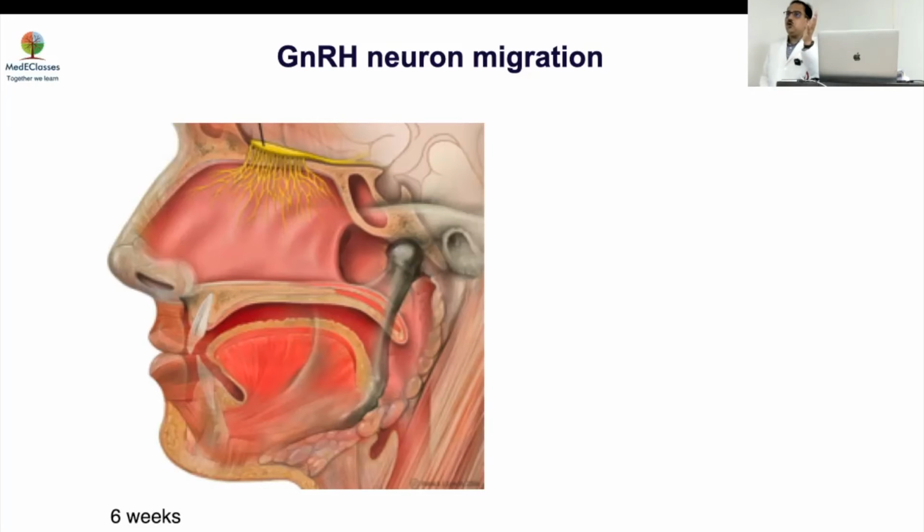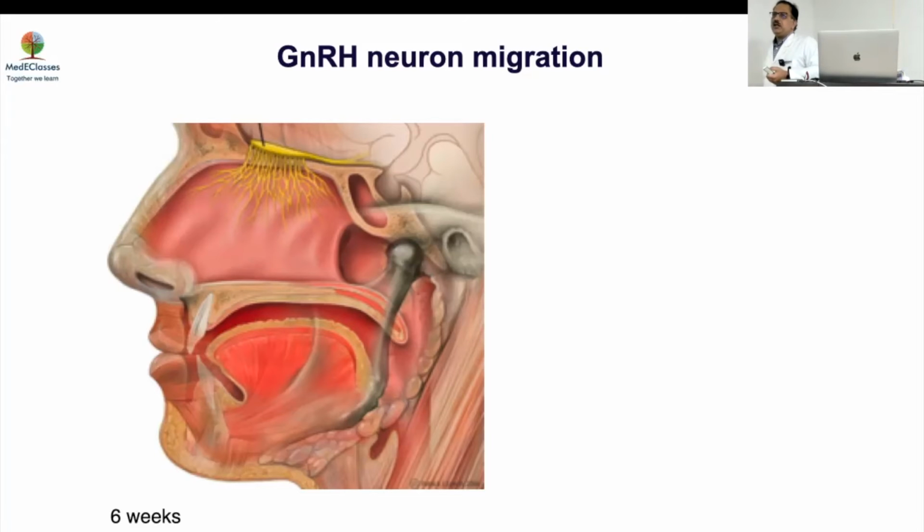So GnRH neurons, what is unique? Are they exposed to blood? No, sir, they are not. They are within the blood-brain barrier. So they have to get connected to other neurons which are actually outside the blood-brain barrier. And the example for that is the kisspeptin or the KNDY neuron. We'll talk about that later in detail. So in the arcuate nucleus, the kisspeptin will basically mediate the estrogen-androgen effect to cause suppression, while in the AVPV area, it will cause stimulation and the positive feedback.